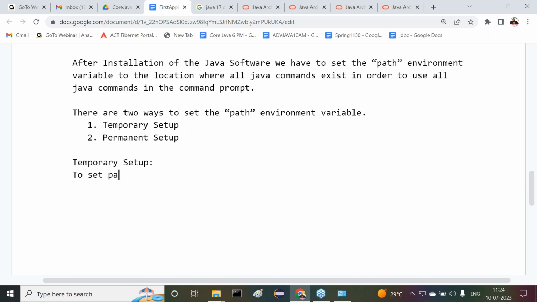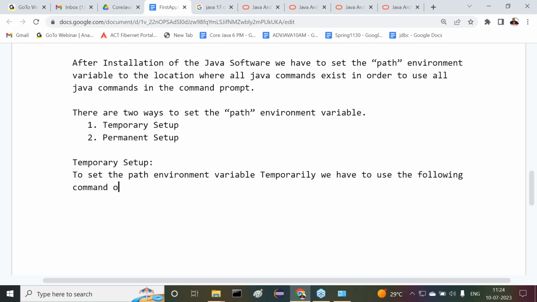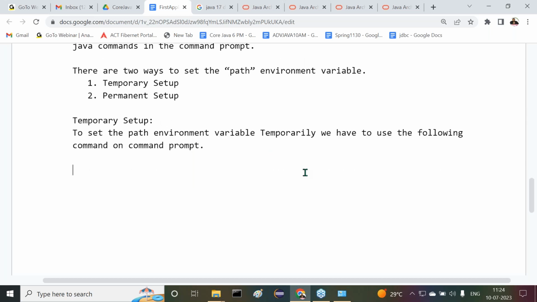To set the path environment variable temporarily, we have to use the following command on a command prompt. Right, sir? What exactly is the command we are going to use here?